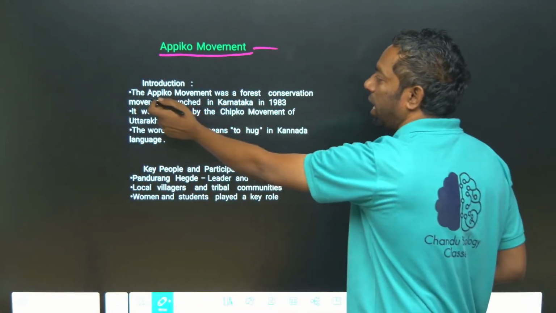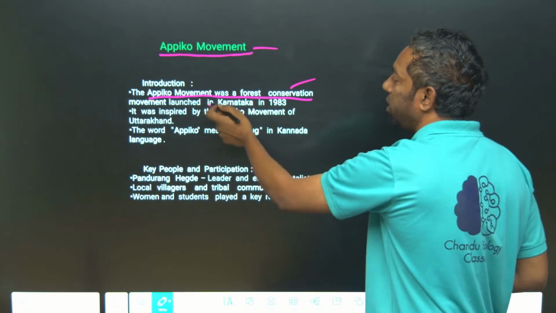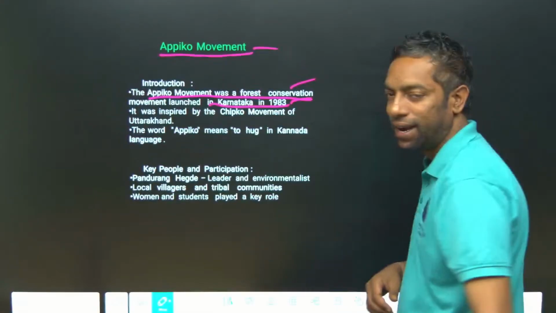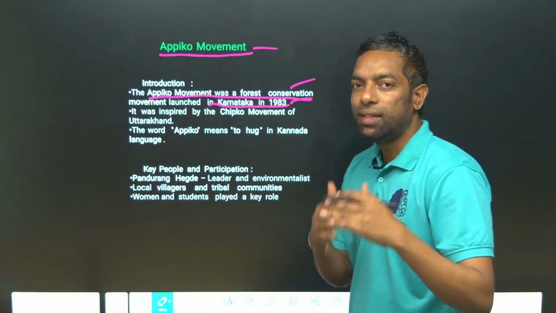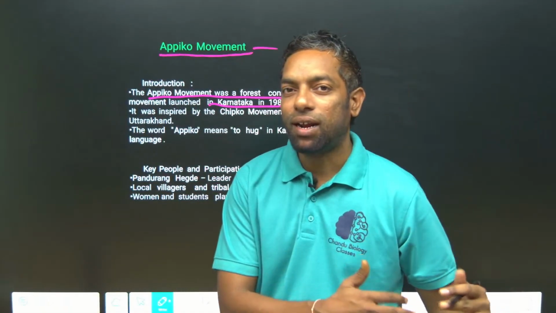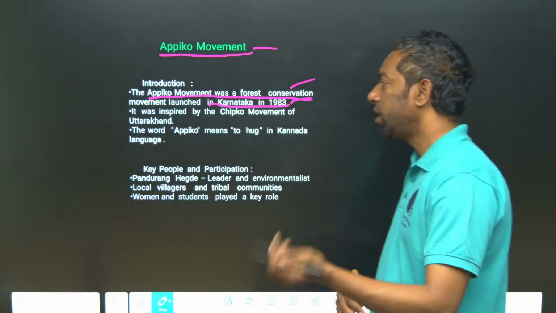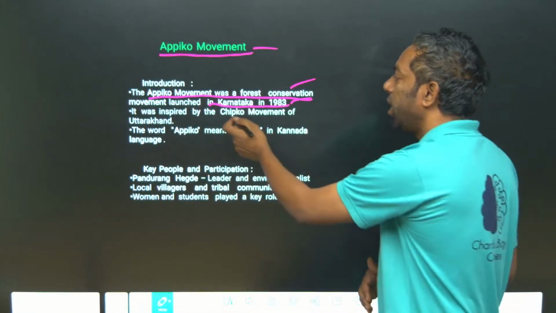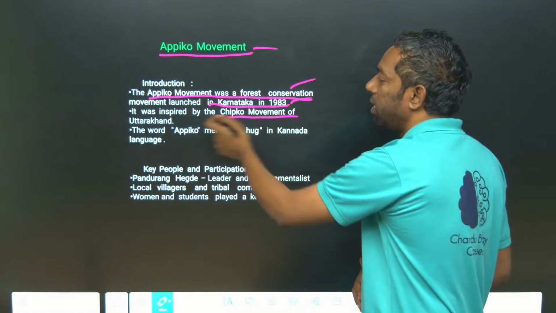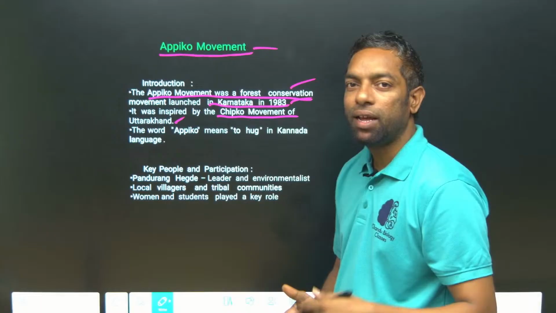Introduction: the Appiko movement was a forest conservation movement in Karnataka in 1983. It was inspired by the Chipko movement of Uttarakhand.